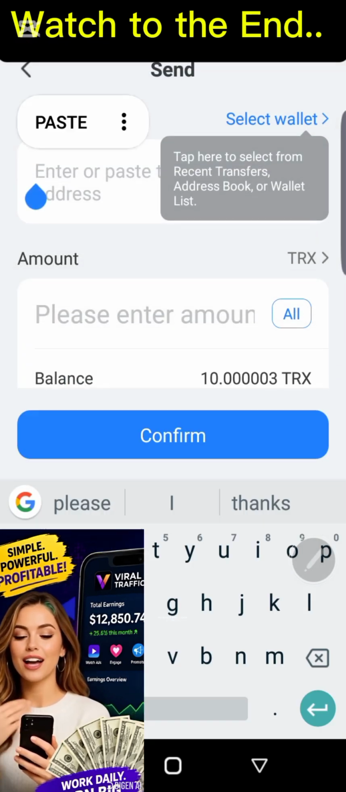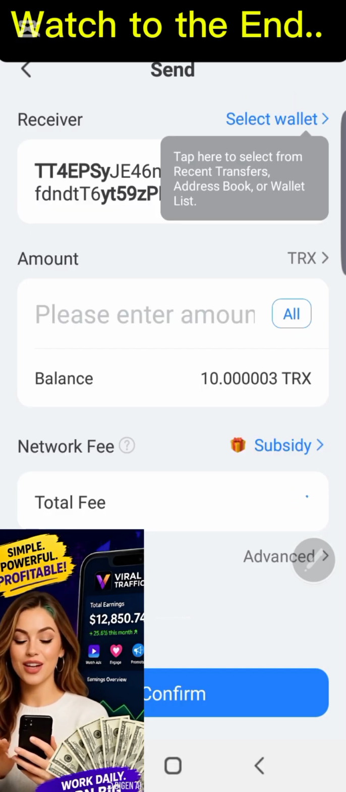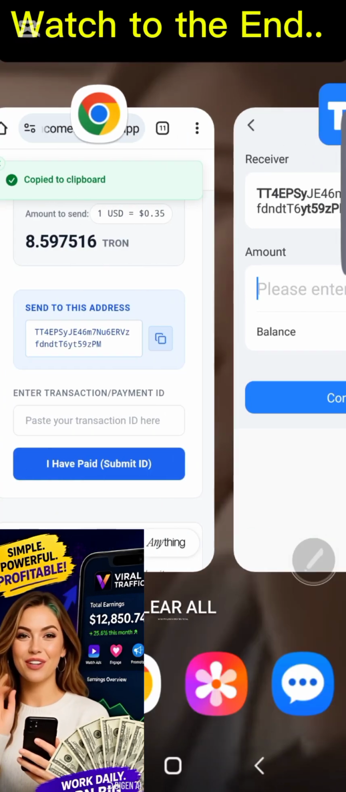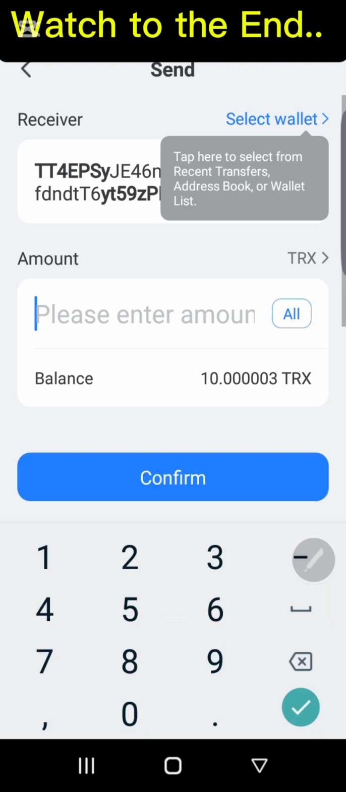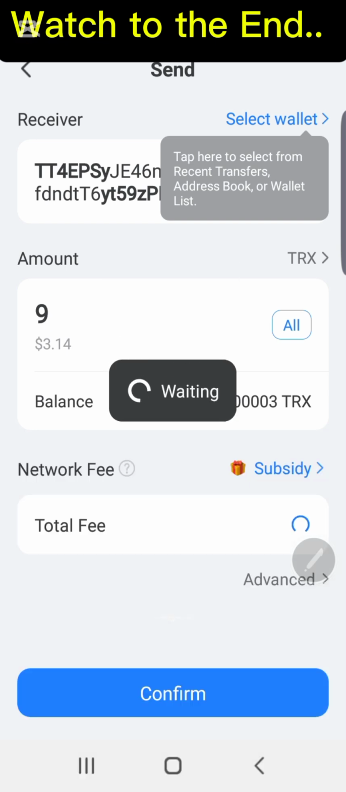So if you paste the deposit address here, and then here, the amount to pay is 8.597. But I'm going to enter 9 TRX, to round it off, because I have about 10 TRX here. So I'm going to click on confirm. So I'm going to make the payment right now, all right? So let me just do the payment.